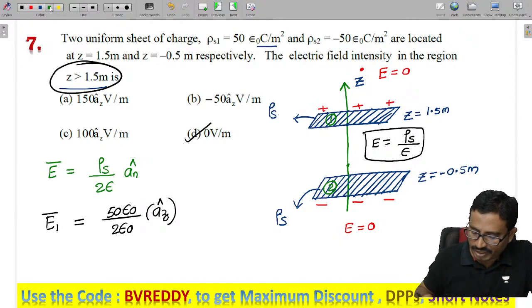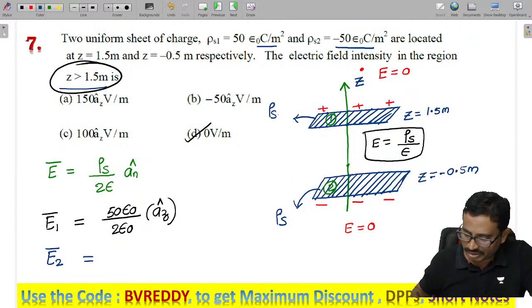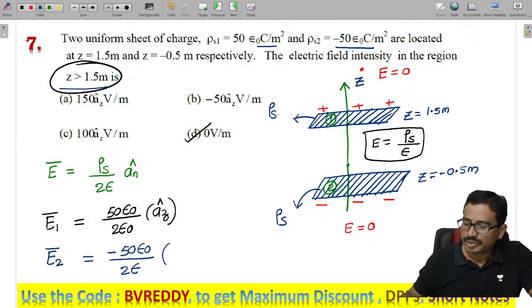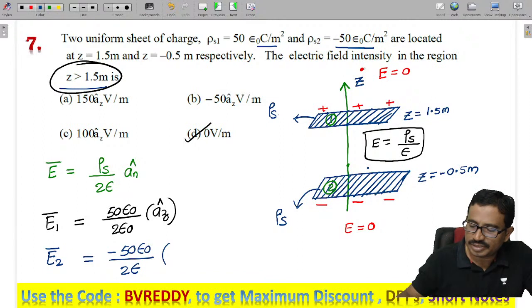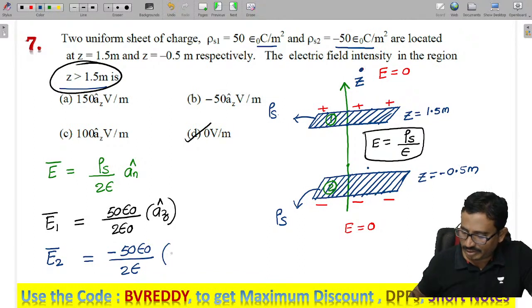Next, we find the electric field due to the second charge. E2 is given, as the second charge is a negative charge, as minus 50 epsilon naught by 2 epsilon naught, into En. For the second charge the point also lies above, so it is plus Az.